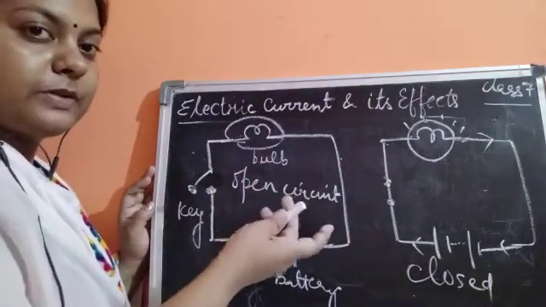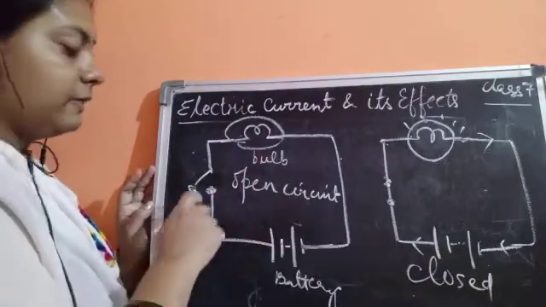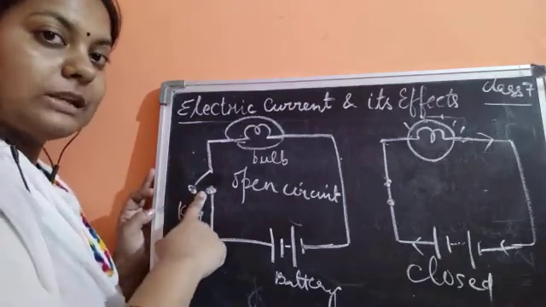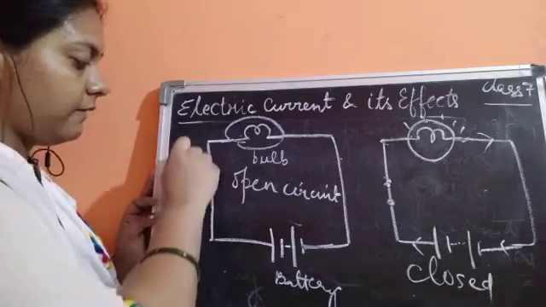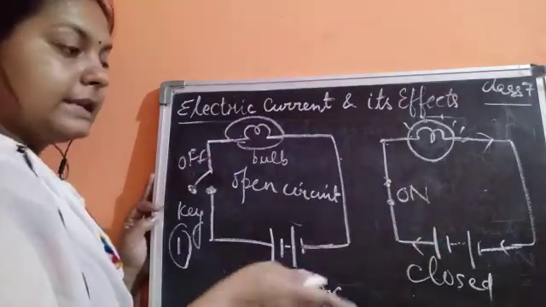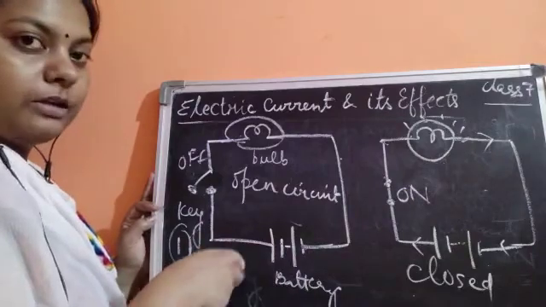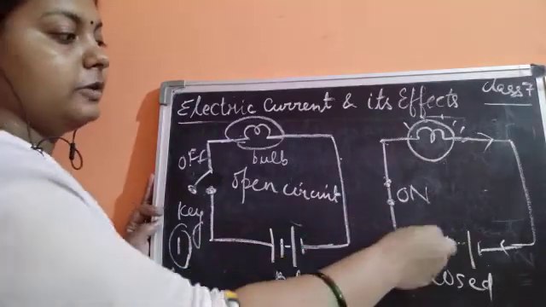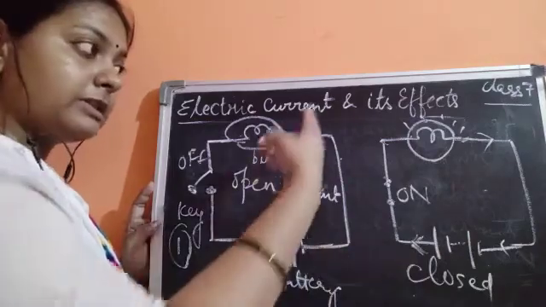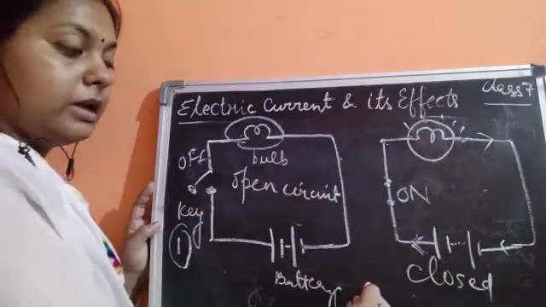Now what is the difference between the open circuit and a closed circuit? First, in the open circuit the switch is in off condition, and here the switch is in on condition. Second, in the open circuit no current is flowing. Here current is flowing, which is shown by this arrow, moving from the positive terminal to the negative terminal. Fine.